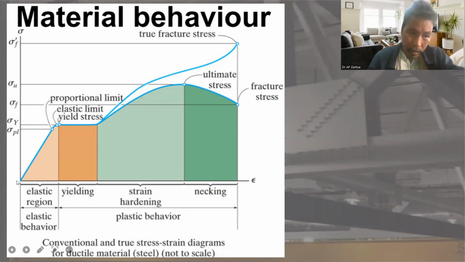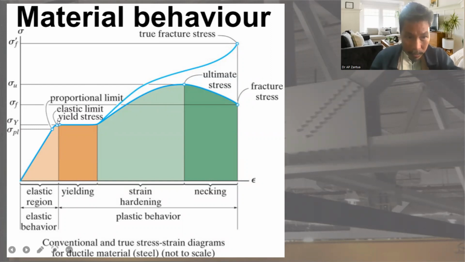So from 0 straight up to the point of proportional limit, then going to point E. Take note: point 0, point P, which means proportional limit, to point E, which means elastic limit, point Y, which means yield stress.